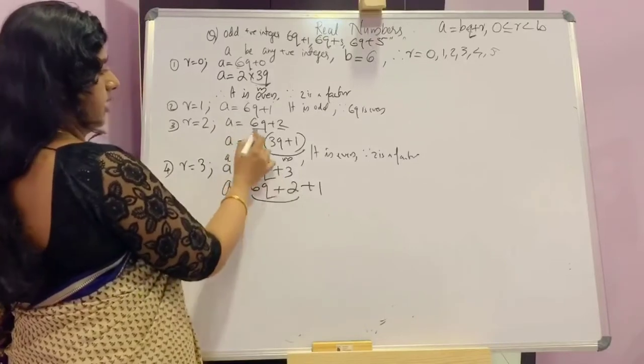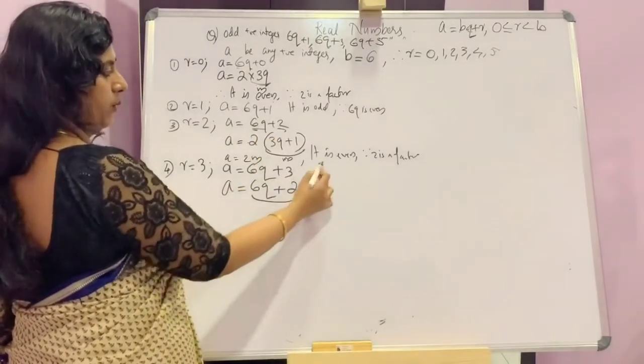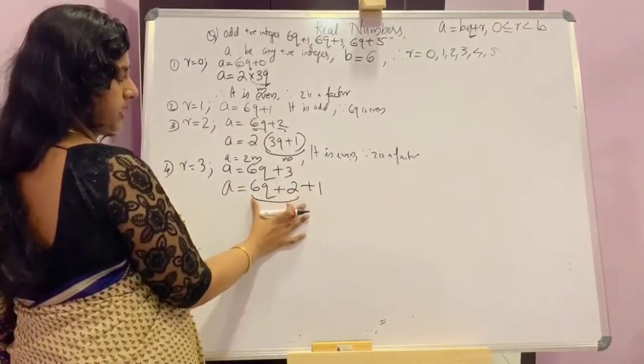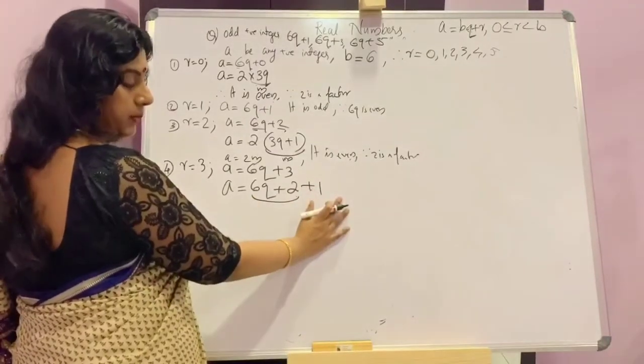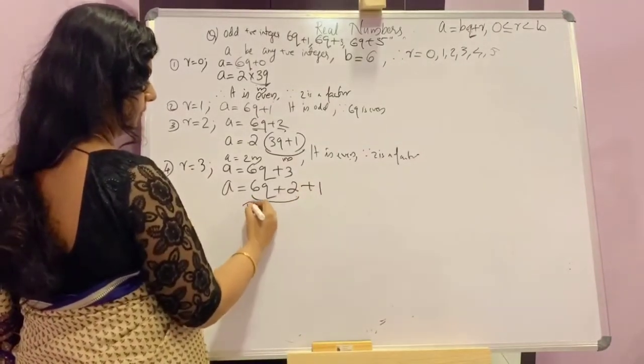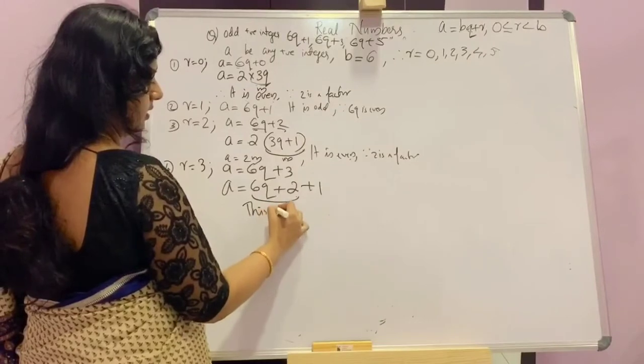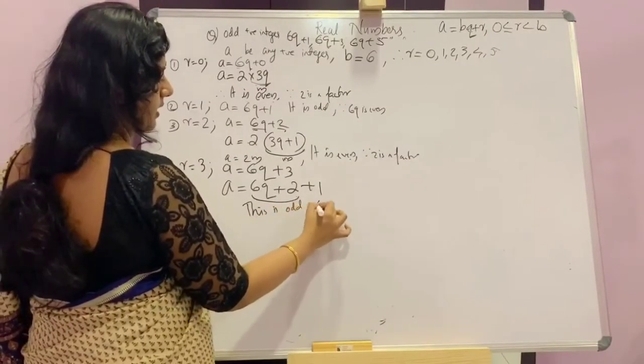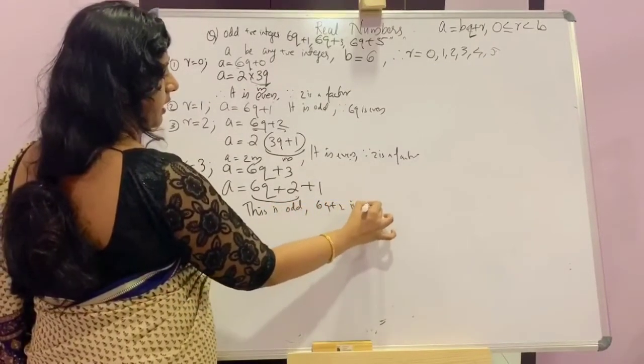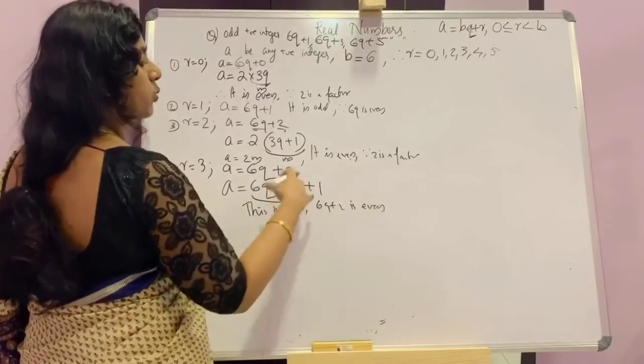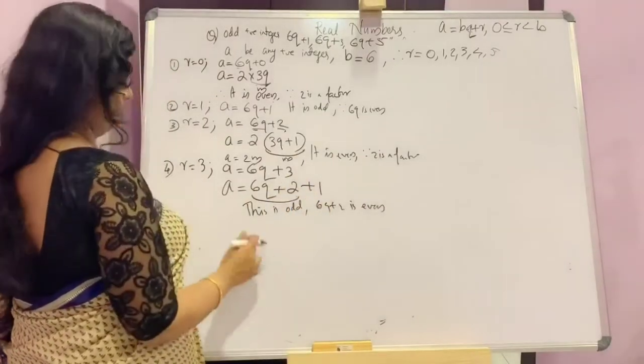Now this is even, we have already proved. So 6q plus 2 plus 1 will be odd. This is odd. Reason is 6q plus 2 is even. Then 6q plus 2 plus 1 is odd.